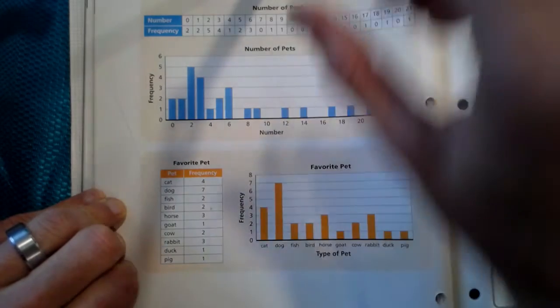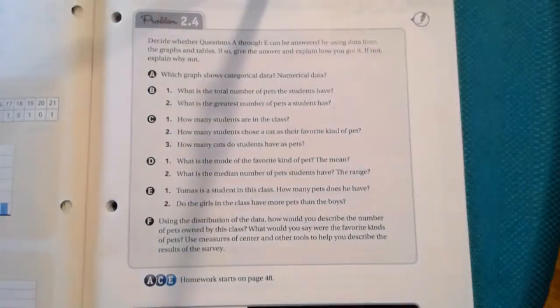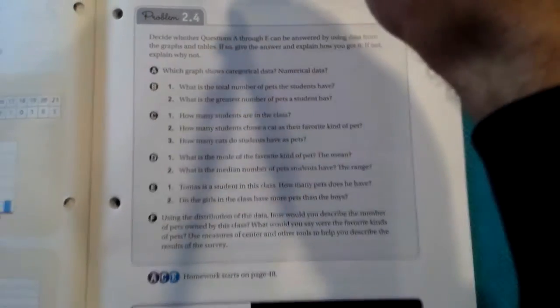So, that being said, you are going to use those graphs to answer these questions. I think the questions today are pretty straightforward, so I'm not really going to do any examples because I think you guys got this. But I did want to point out an interesting fact.